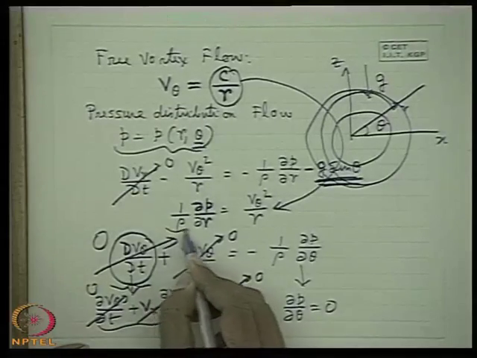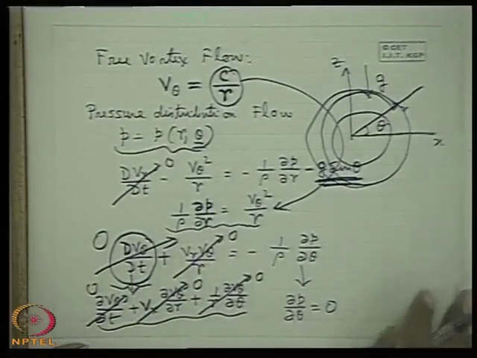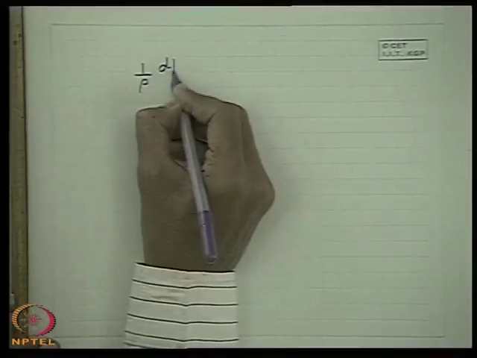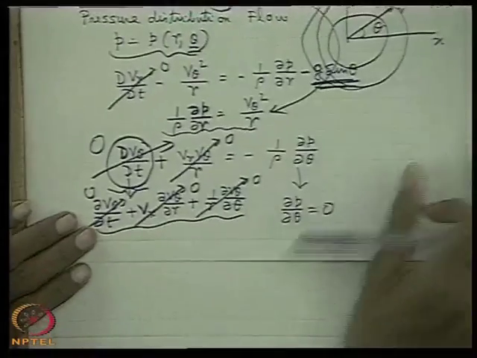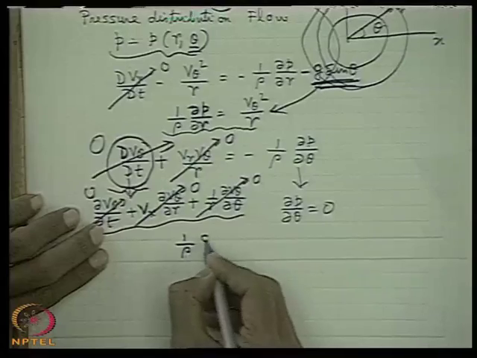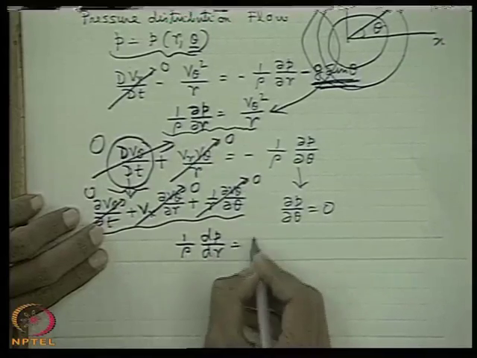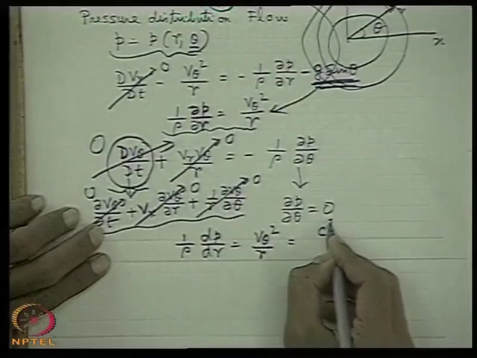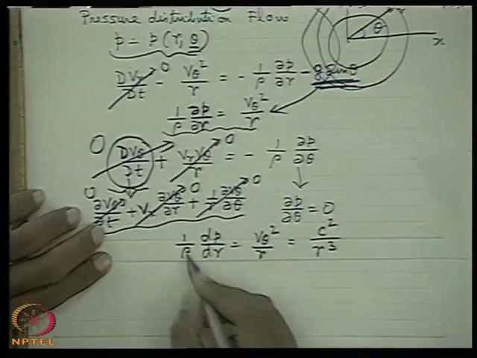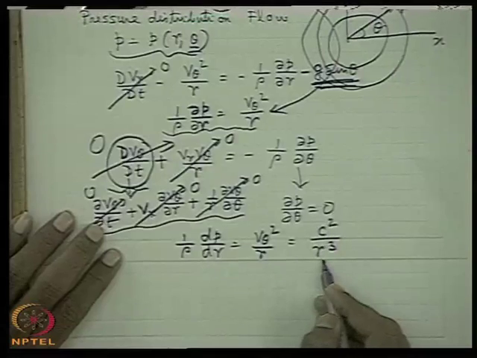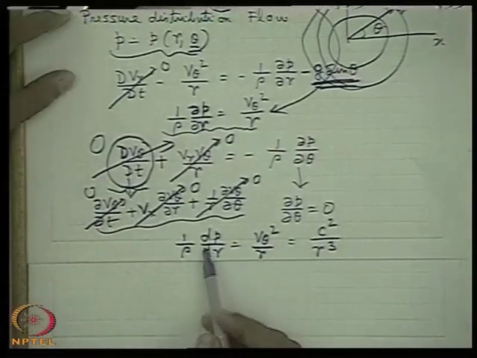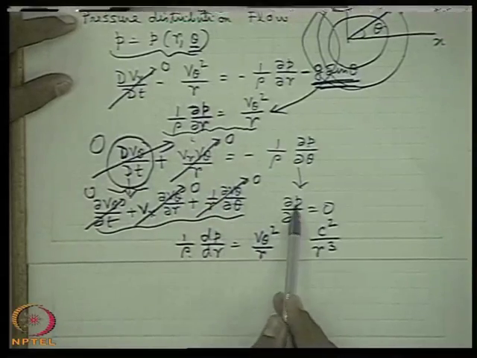Now we should integrate this. That means we can write 1 upon rho dp dr, which is the del P del r, is equal to v theta square by r. And v theta is c by r, that means c square by r cube. So 1 upon rho dp dr is c square by r cube. Now I can write 1 upon rho dp dr because del p del theta is 0.